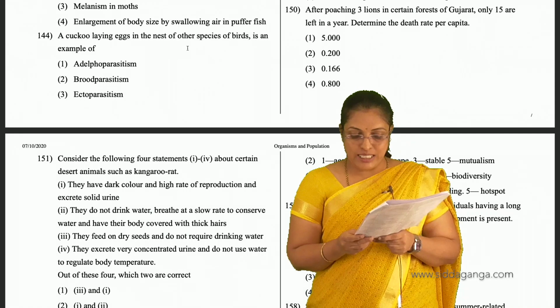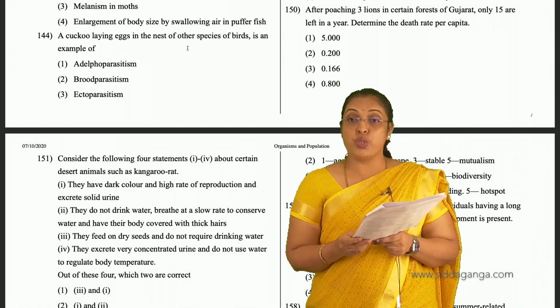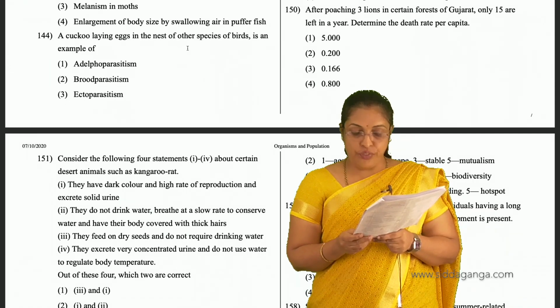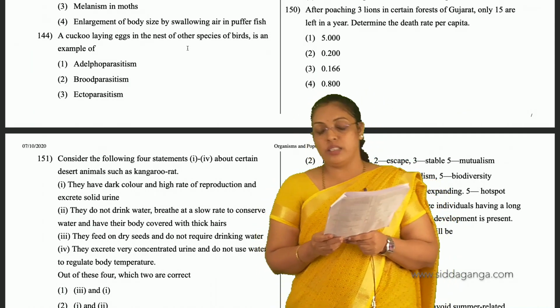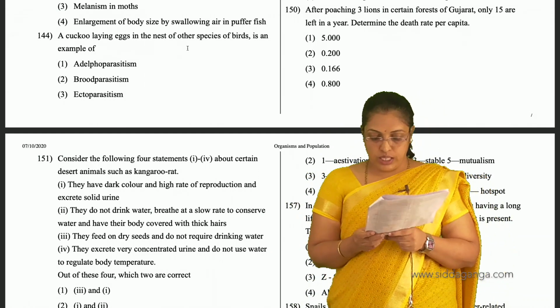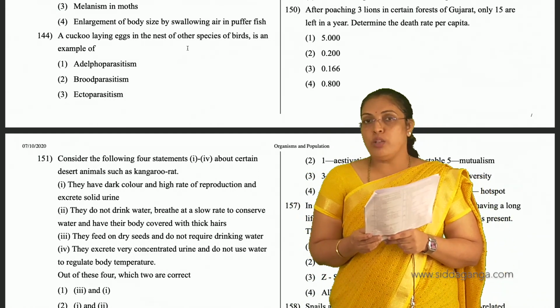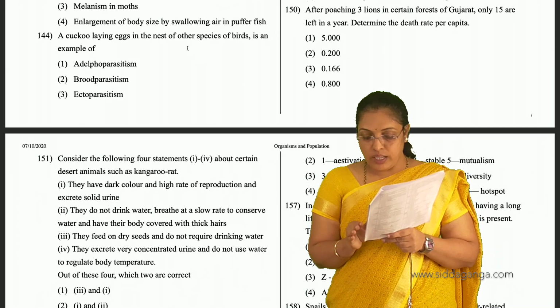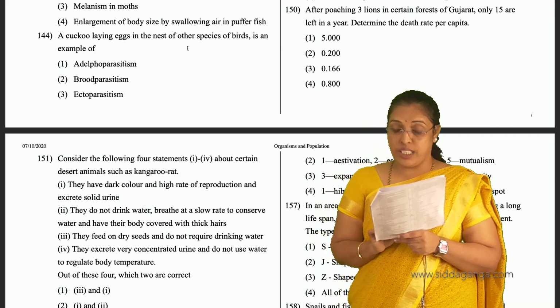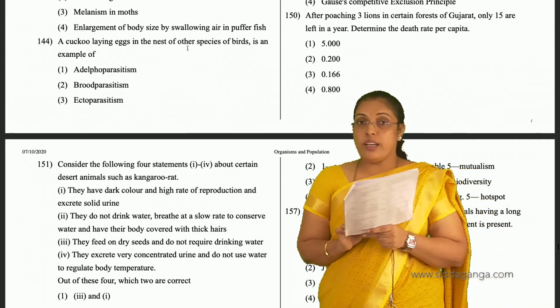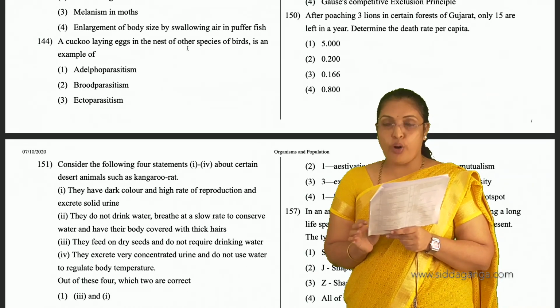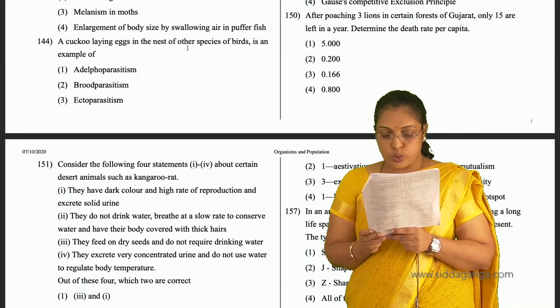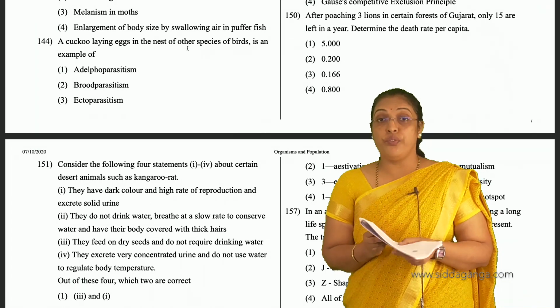After poaching 3 lions in a certain forest of Gujarat, only 15 are left in a year. Determine the death rate per capita. So we have to take the total number. 3 were killed, and at present there are 15, so 15 plus 3 is 18. How many were killed? 3. 3 divided by 18, we get 0.166. So third is the answer for 150.